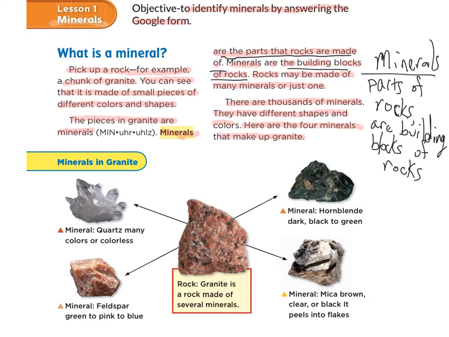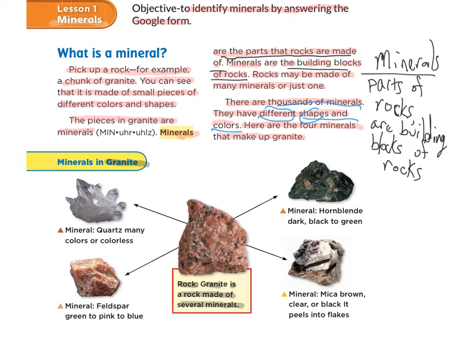So how many minerals did you find? In this story, how many minerals do they tell us about? You should have found thousands. Are they all the same? No, they're different. Shapes and colors. So let's take a look. They're giving us four minerals. What rock are these minerals we're going to look at found in? Granite. All four types of minerals are found in granite. Granite is a type of rock. So granite is a rock made of several minerals.